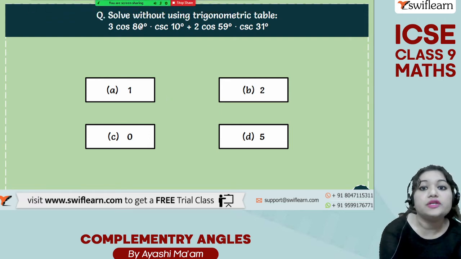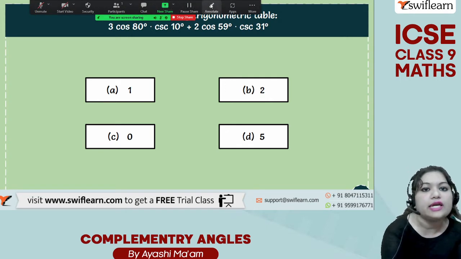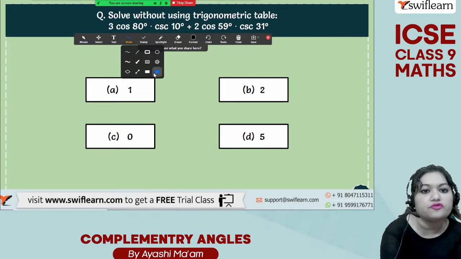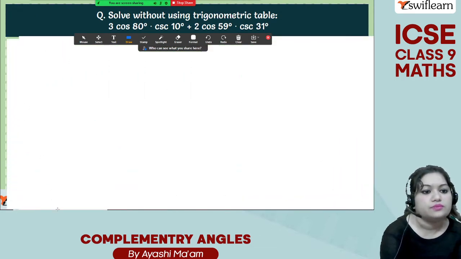Okay. So solve without using the trigonometric table. So without using the trigonometric table, we need to solve it. That means with the help of the complementary angles. Okay, let me take the white space.